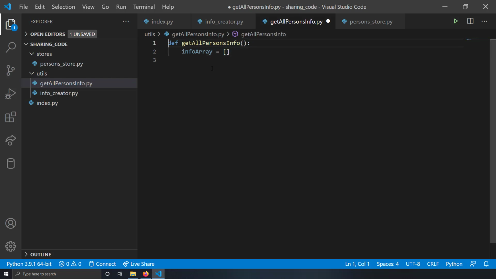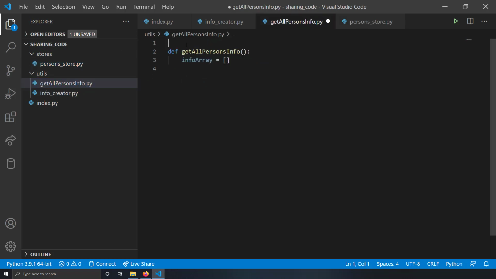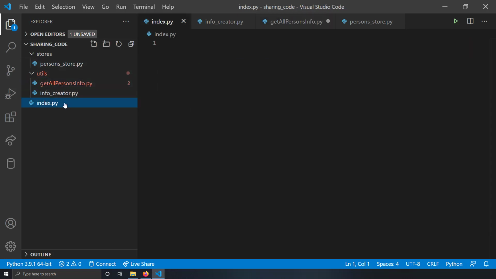But I have to get the data from the stores, right? Because the person's information is situated in the stores folder, person_store.py. So how can I do that? I will run my code using index.py, which I haven't created yet, but I will run this code via index.py. So index.py is my entry code file. All the imports that I define in my Python files should be relative to index.py, which is the entry Python file which I would be running ultimately.